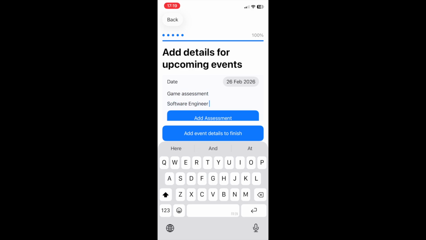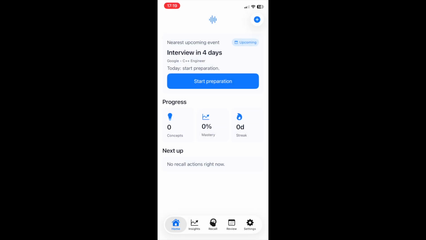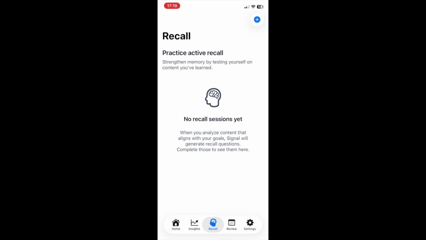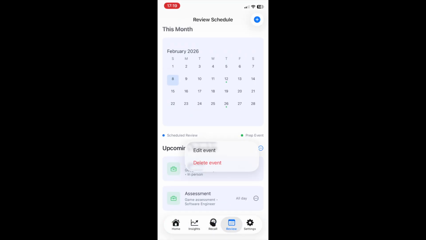Signal is an agent that decides when learning should happen, and more importantly, when it should not. It filters content, triggers recall only when learning value is high, and continuously evaluates its own decisions using Opik.